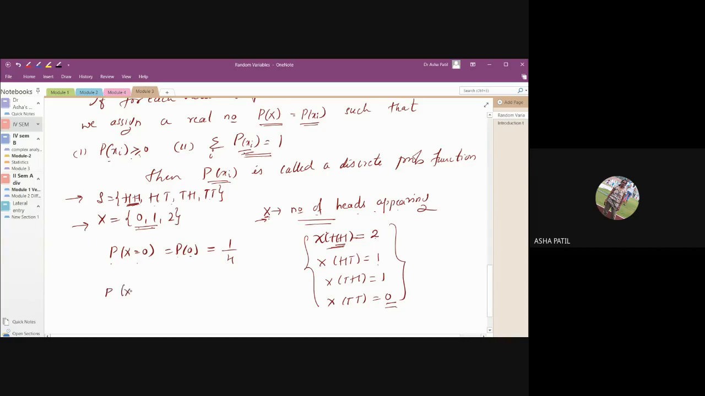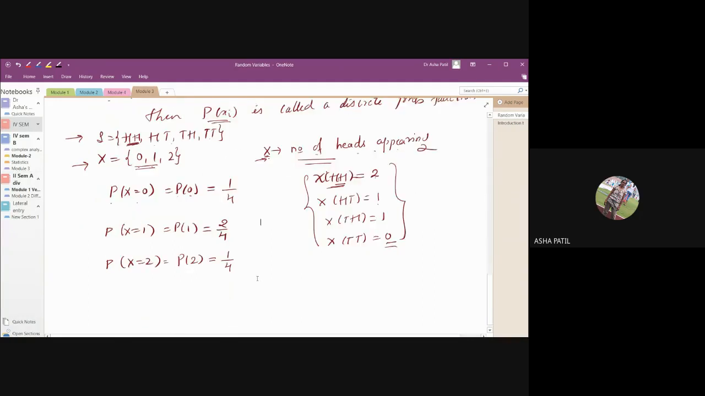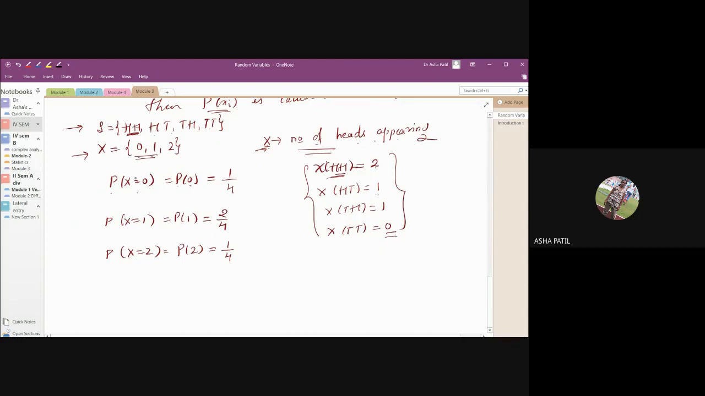What is the probability that x equals 1? 2 by 4. Yes, 1 has appeared 2 times out of the total 4 times. Then the probability that x is equal to 2, or you can write p of 2, is 1 by 4.